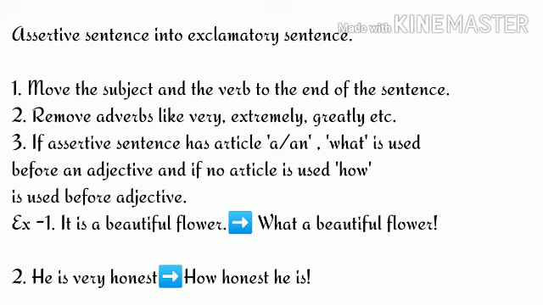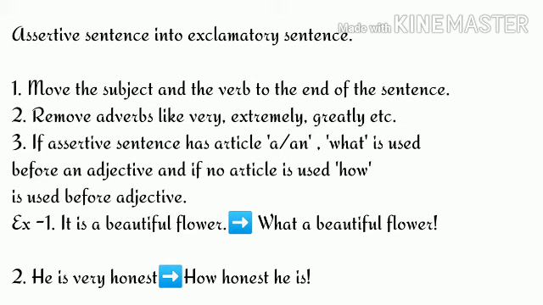Now to convert an exclamatory sentence into an assertive sentence, we just have to follow the steps in reverse. For example, if what is given in the exclamatory sentence, we have to place an article before the adjective, and also we can put the adverb very, greatly or extremely in the sentence. Children, do not forget to put an exclamation mark while transforming a declarative sentence into an exclamatory sentence.